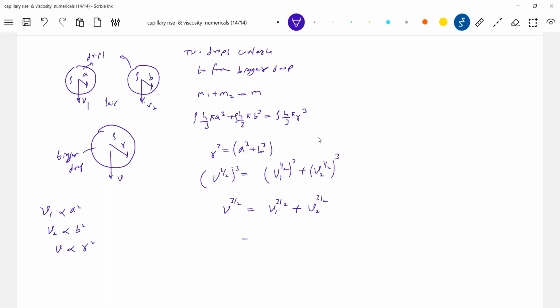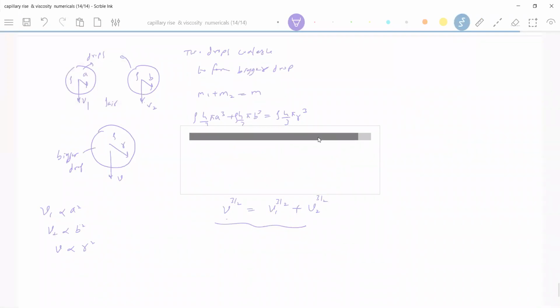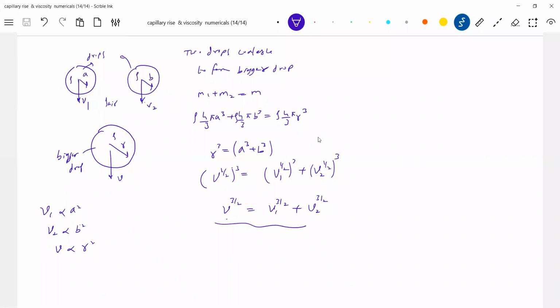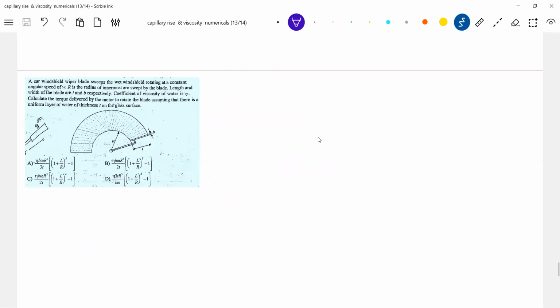I think this already came accidentally in a previous exam, but it should be in this one. So this will be the speed of the new bubble. The only thing is you should take help of Stokes law here. Okay, agree with this. These are some types of questions that can be asked here. So do revise all the things, and try to work out some problems based on viscosity.